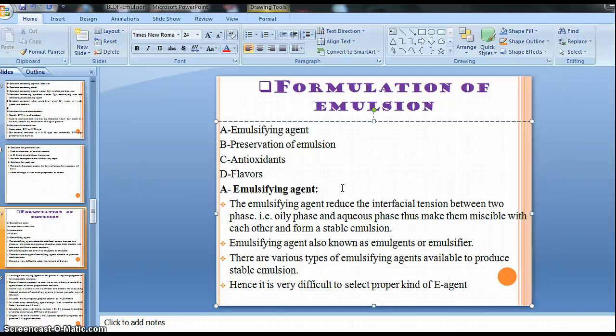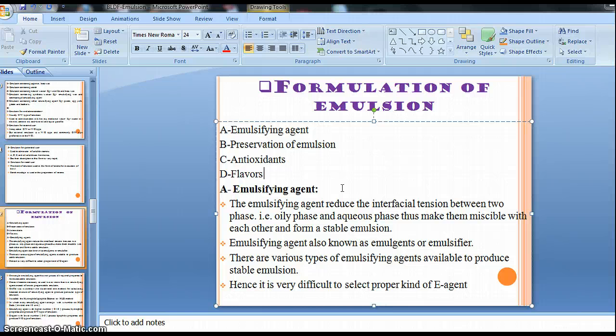Then flavors, for giving pleasant flavors and taste to our preparation, we have to add flavors. Sometimes if we need to prepare an emulsion with a bitter drug or an unpleasant tasting or smelling drug, at that time it becomes necessary to add flavors, right?